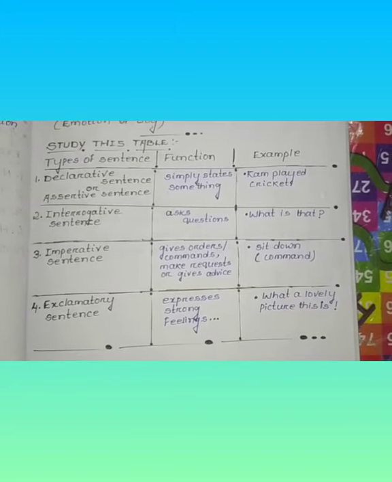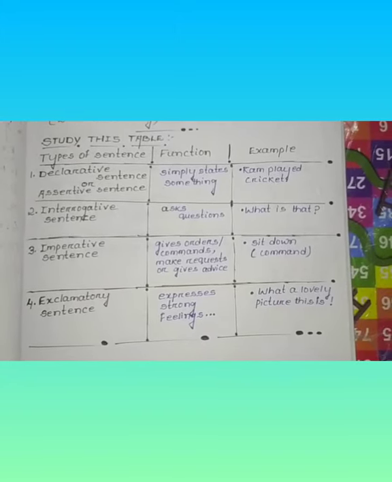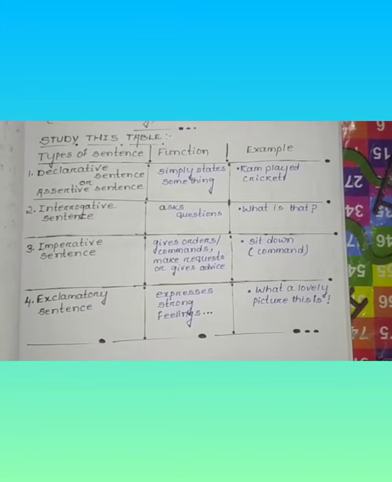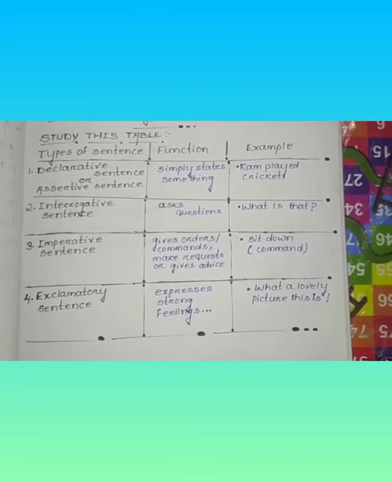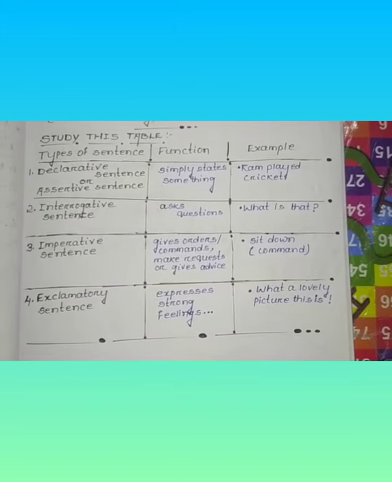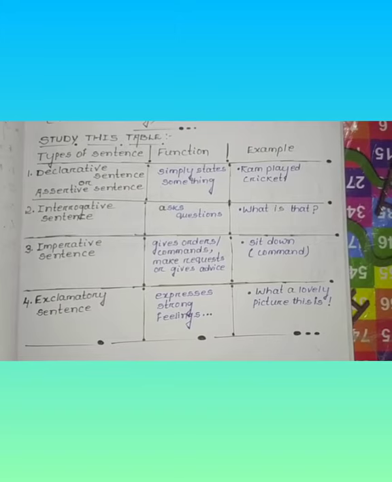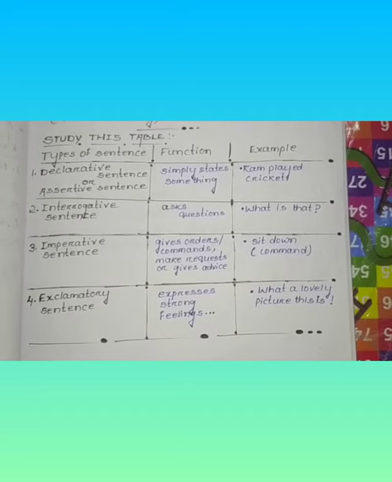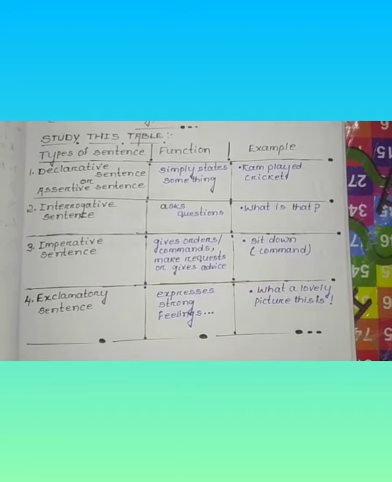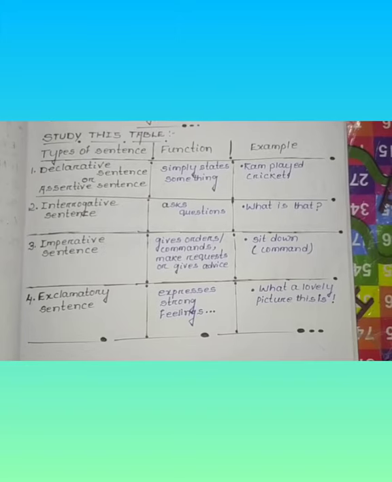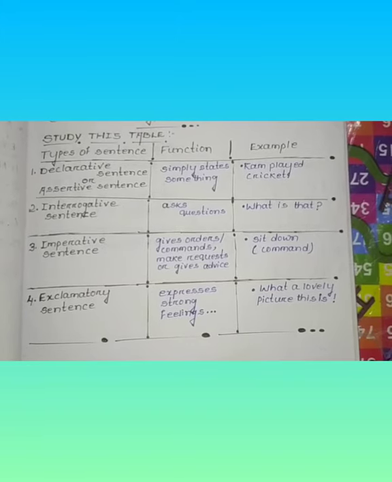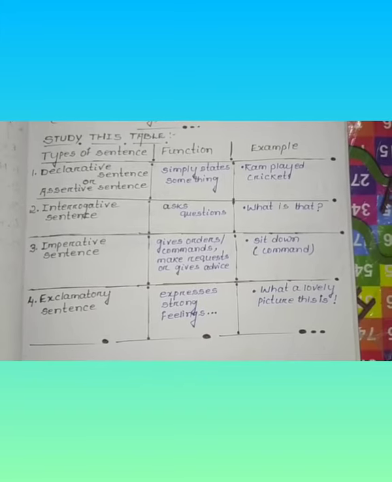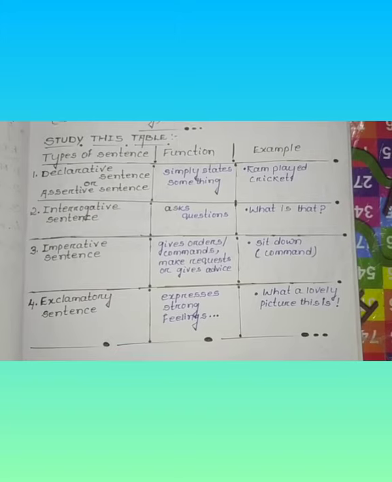So, dear students, study this table very carefully so that it is easy for you to understand. Okay. So, what are the types of sentences, their function, and an example, clear? Coming to number 1, declarative sentence, or we call it assertive sentence. What is its function? It simply states something. What is the example? Ram played cricket. Then coming to number 2, interrogative sentence. What is its function? It asks questions. What is the example? What is that?